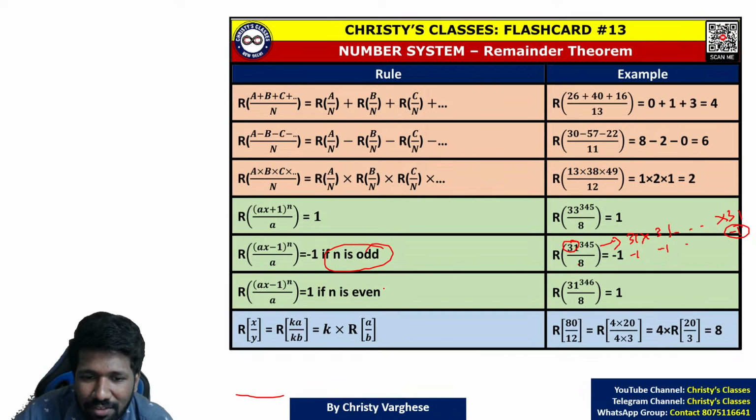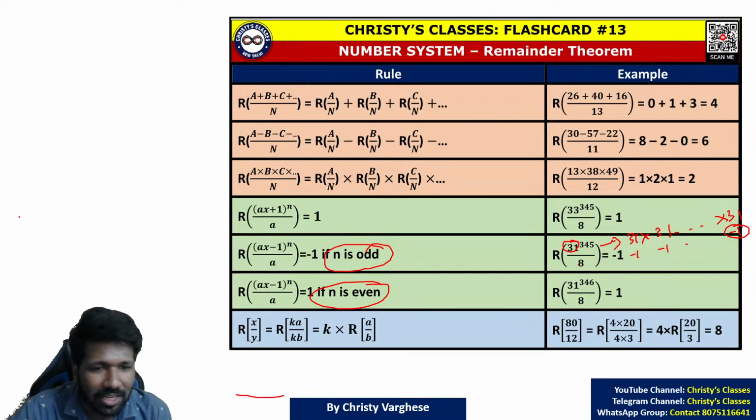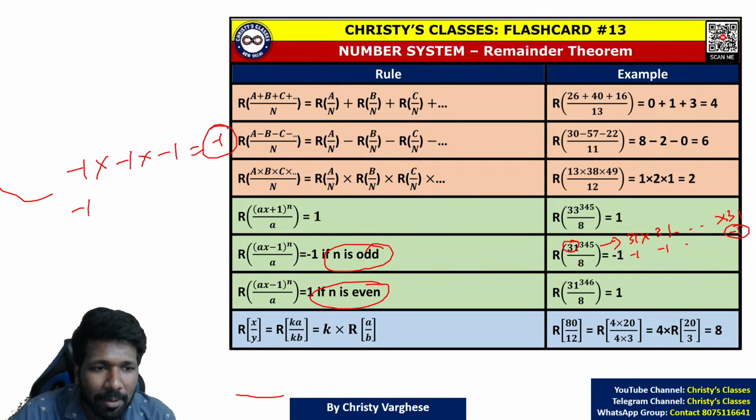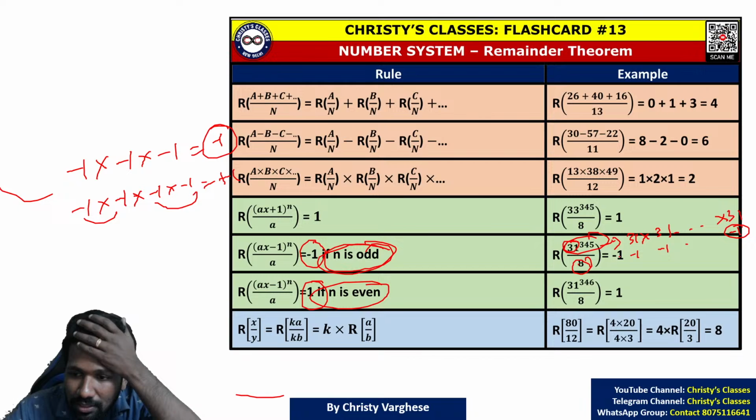Minus 1 multiplied 345 times, that is where odd and even powers come into play. For example, if you multiply minus 1 three times, minus 1 into minus 1 into minus 1: minus into minus is plus, plus into minus is minus. So it is minus 1. But if you multiply minus 1 four times, minus into minus plus, minus into minus plus, plus into plus, it is plus 1. That is why if it is multiplied an odd number of times, it is minus 1. If it is multiplied an even number of times, it will be plus 1 itself. So 31 raised to 345 by 8 is minus 1.